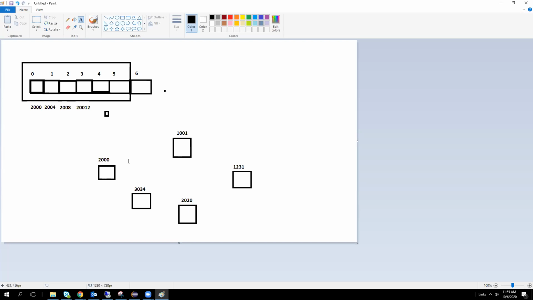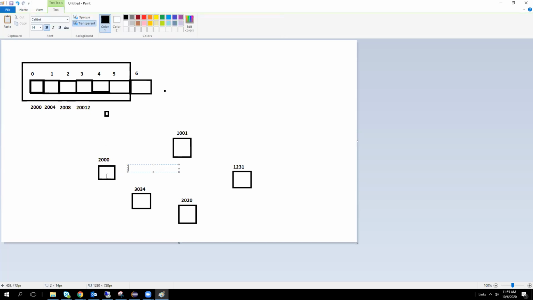For example, if we consider this entire thing is in one memory, the array will be stored sequentially from 2000. The linked list will be stored in different locations, and these locations will be linked one to one. For example, you are storing the first element in the linked list. This is the data.